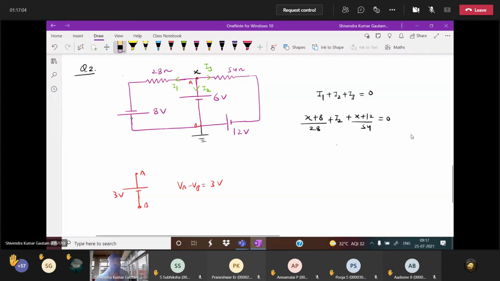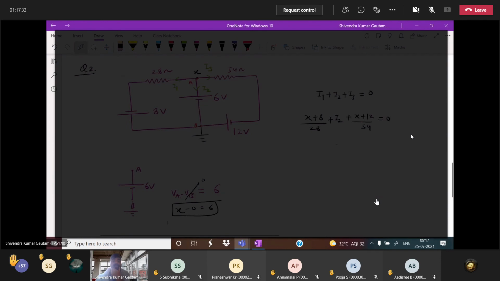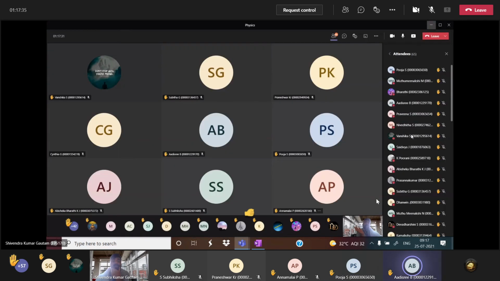Here also, in this middle branch, they have given this 6 volt. Here is A, here is B. Tell me, B is grounded or not? VA minus VB I will write here, that is 6 volt. And what is VB? VB is 0. What is VA? VA is x. So x value, 6 volt, is given or not? How many of you are able to understand this? That x is given here.